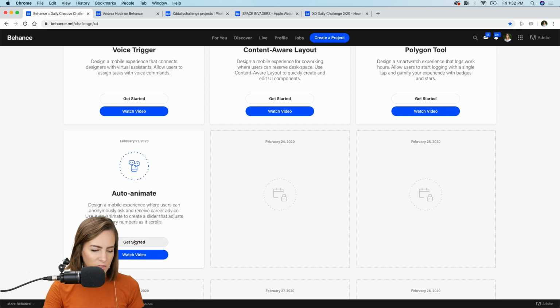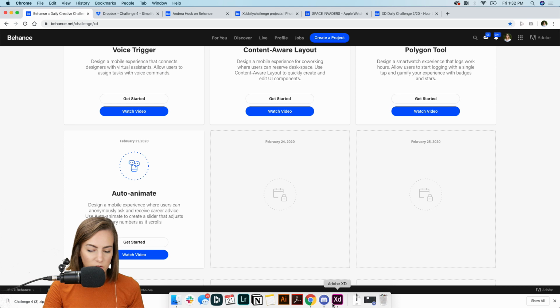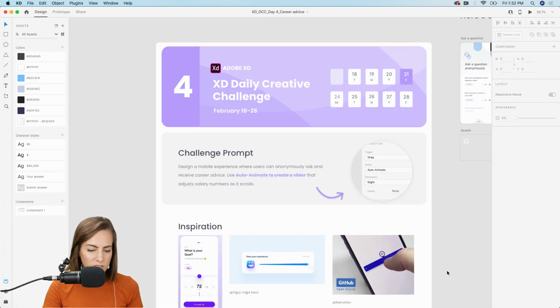If you want to, you can get that starter file from Dropbox by hitting the Get Started button, hit download, direct download, and it will download that XD file for you. So that'll look a little something like this.